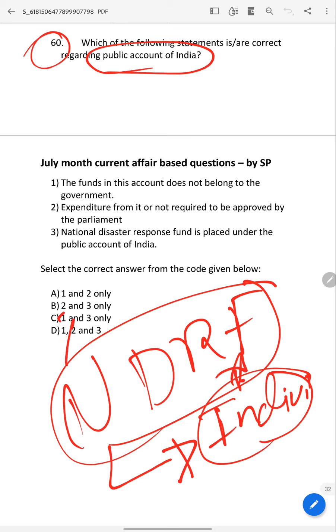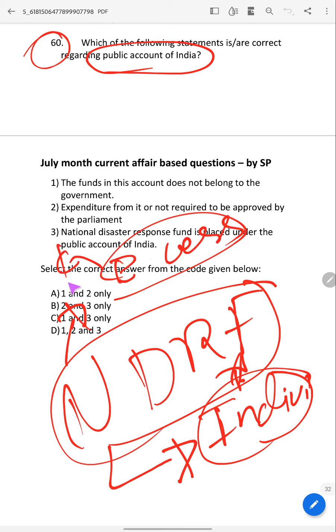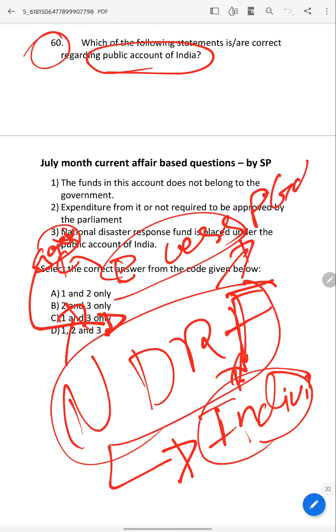Before that, only some excise duties or cess and other government taxes money used to go to this fund. Now even individuals can donate to this fund. But this fund is kept under which one? Public Account of India. So definitely you should know the Public Account of India.